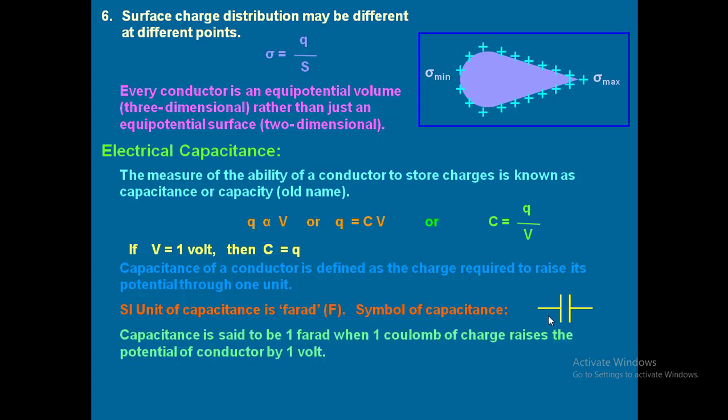Now, when can we say that the capacitance of a capacitor is 1 farad? When 1 coulomb of charge raises the potential of a conductor by 1 volt, then its capacitance is 1 farad. So if 1 coulomb of charge brings a potential of 1 volt in a conductor, then its capacitance is equal to 1 farad. That is the definition of 1 farad.